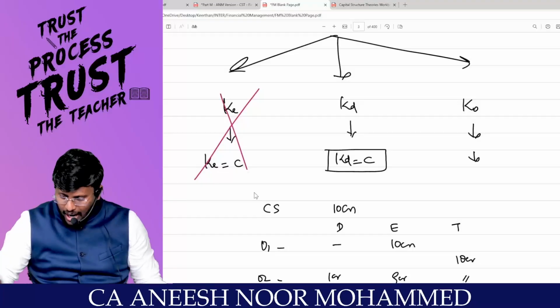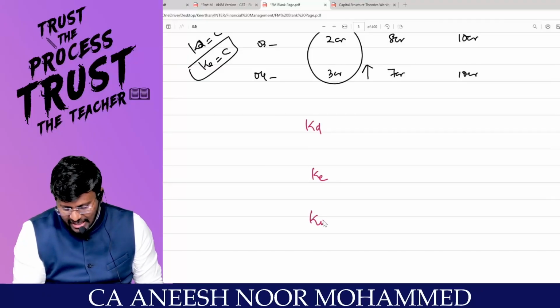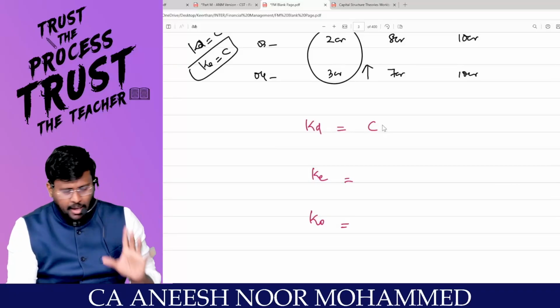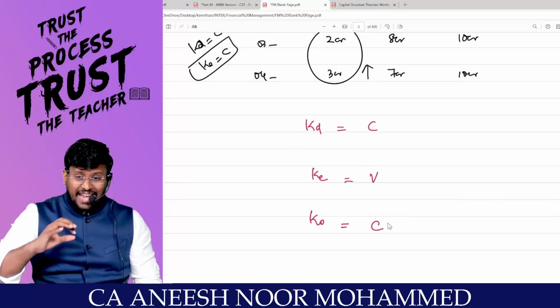But what NOI is saying is that we have 3 sources: KD, KE and KO. Number 1, KD will be constant. Number 2, KE will not be constant, it will be variable. And KO will be constant. How will the NOI work now?